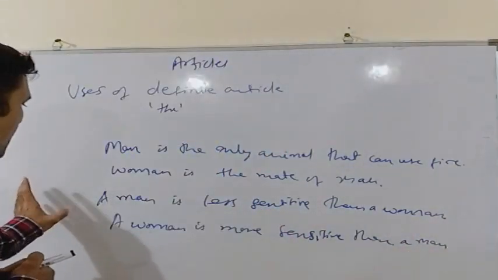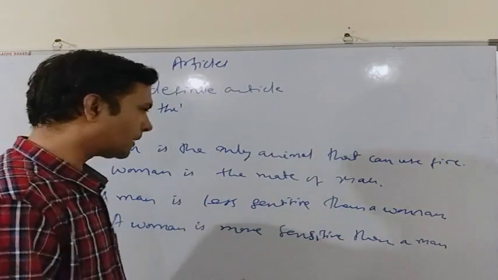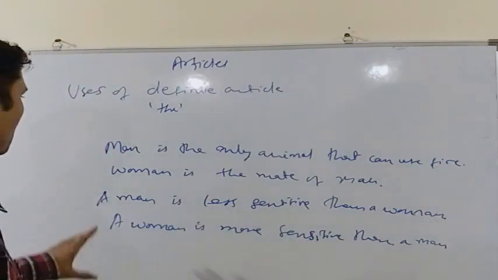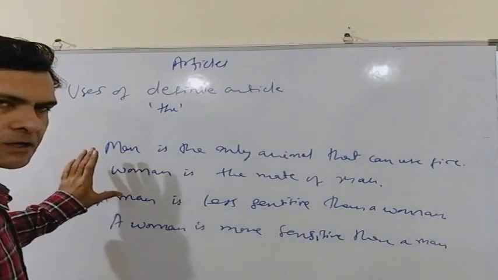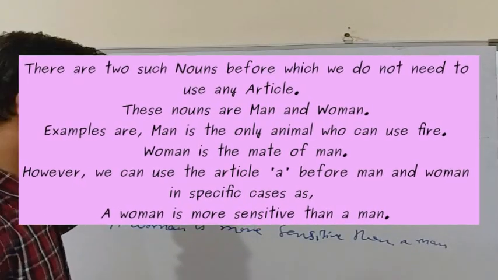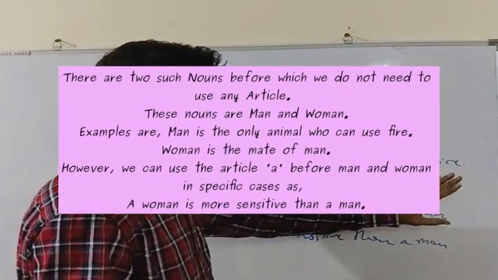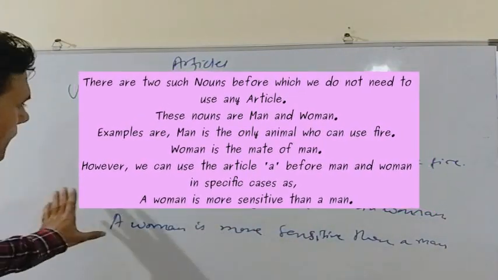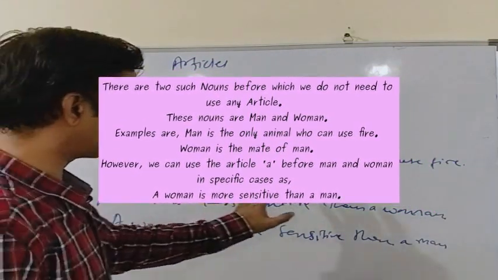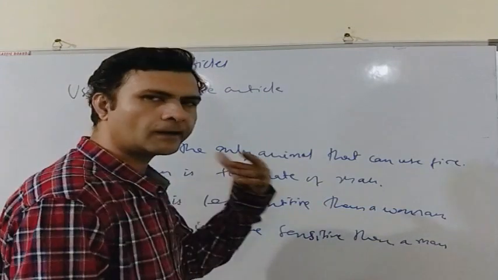So we can use an article before man or woman, but it is not necessary. We can use man or woman, both these nouns, without any article, and it won't be wrong. Man is the only animal that can use fire. It is perfectly correct. Woman is the mate of man. It is also grammatically correct.